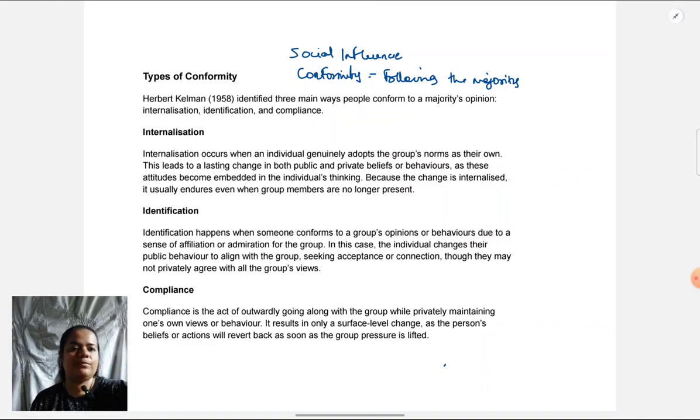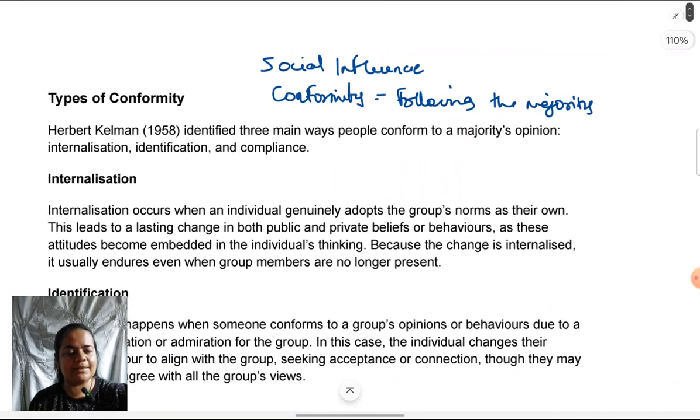These types of conformity have been proposed by Kelman. It's not absolutely important to remember his name, so it's up to you. You should be able to name all the three types correctly for the paper. You should know a definition of each and an example.